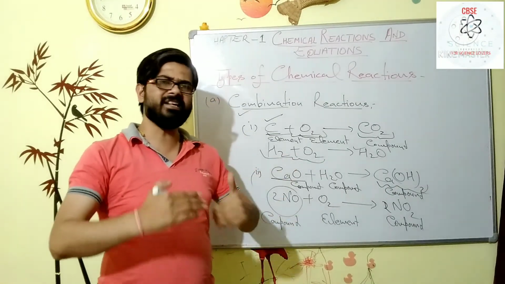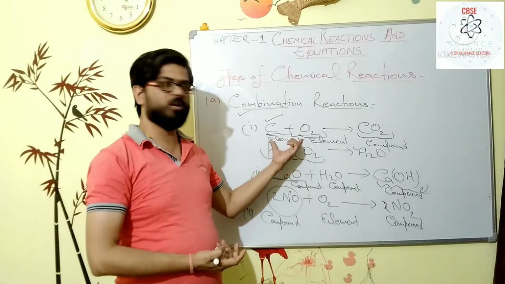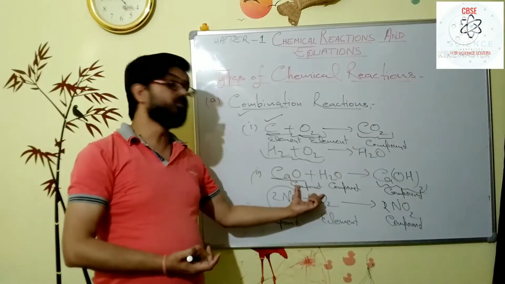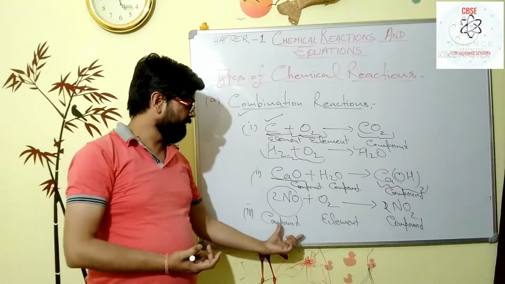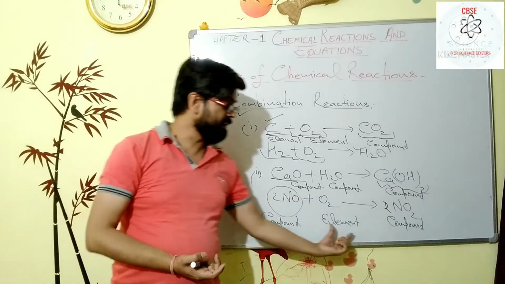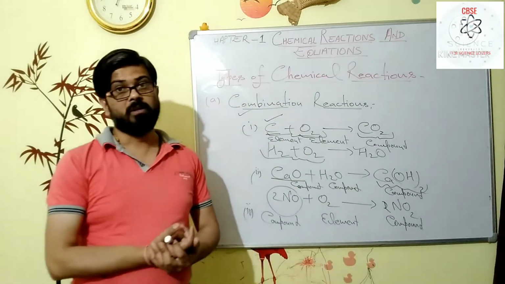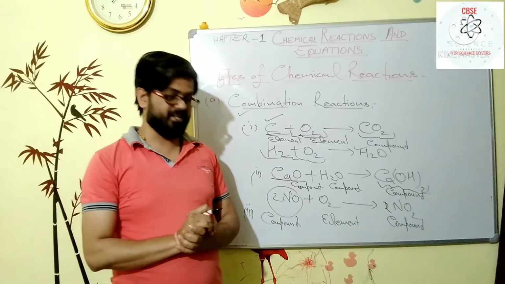On that basis, we can subcategorize the combination reactions: in one, two elemental molecules combine to form a compound; in another, two compound molecules combine to form a compound; and in the third, one compound and one elemental molecule combine to form a compound. So like that we can subcategorize the combination reactions.